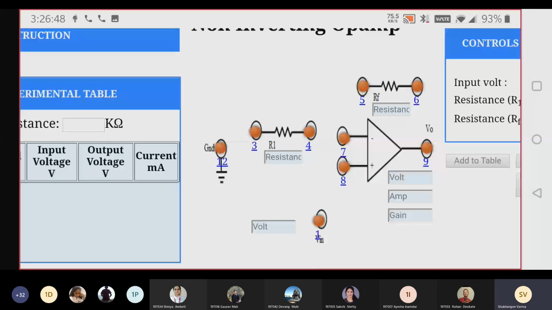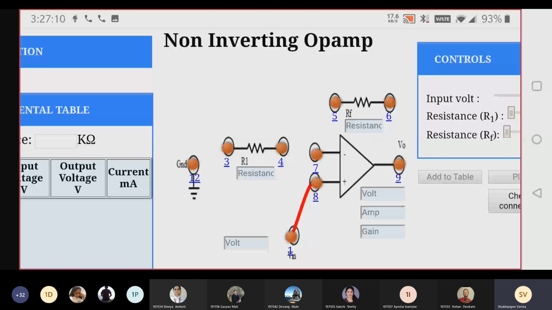And here we are going to first do the connections. Okay, so in the non-inverting amplifier, we are going to apply input number 1 to the non-inverting terminal. So connect this 1 to the non-inverting terminal. Then the inverting terminal is grounded through a resistor. So connect ground to resistor R1 and the other terminal of R1 to pin number 2.